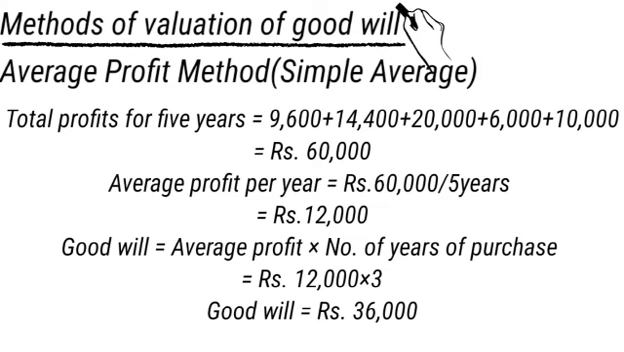So you can easily calculate goodwill. Goodwill equals average profit multiplied with number of years of purchase. Average profit is 12,000, multiplied with the number of years of purchase, which is given in the problem, 3 years. So goodwill equals 36,000. It is very easy to calculate. First you have to understand at the time of reading the problem itself.